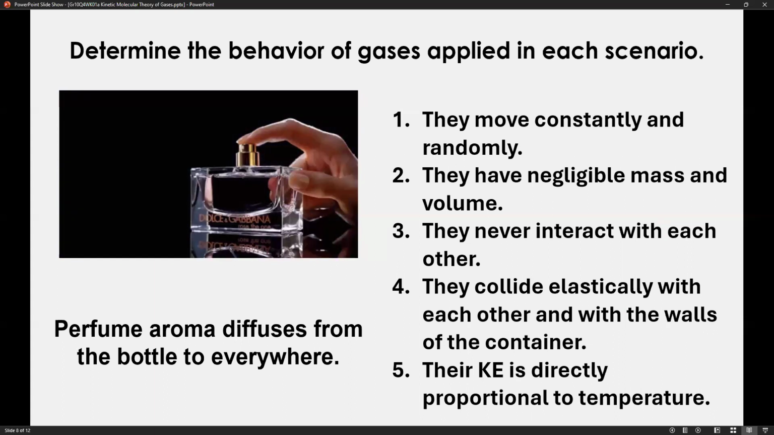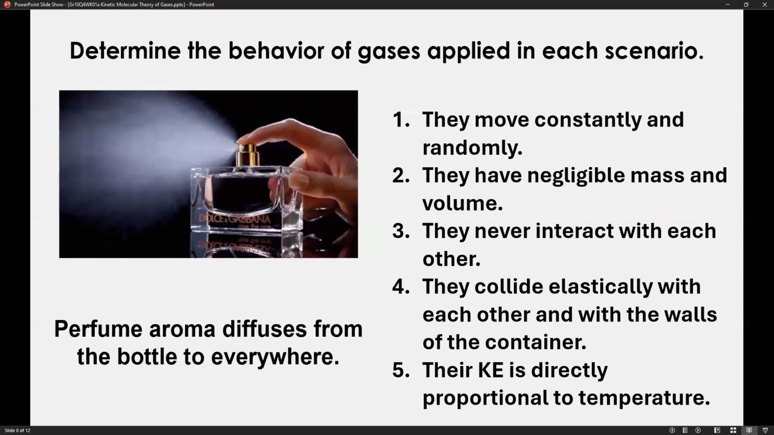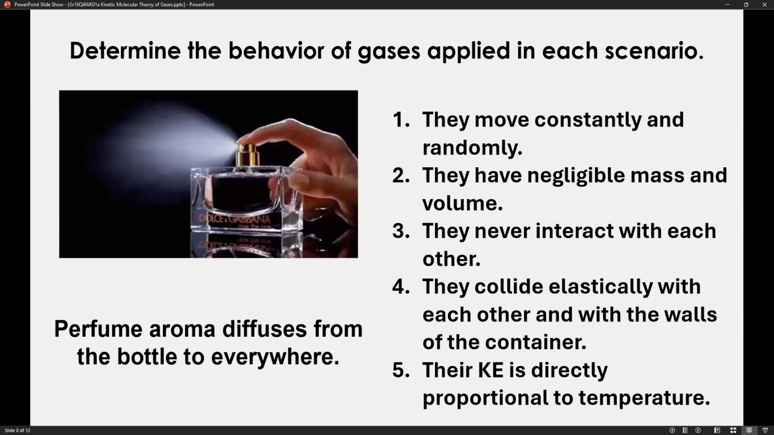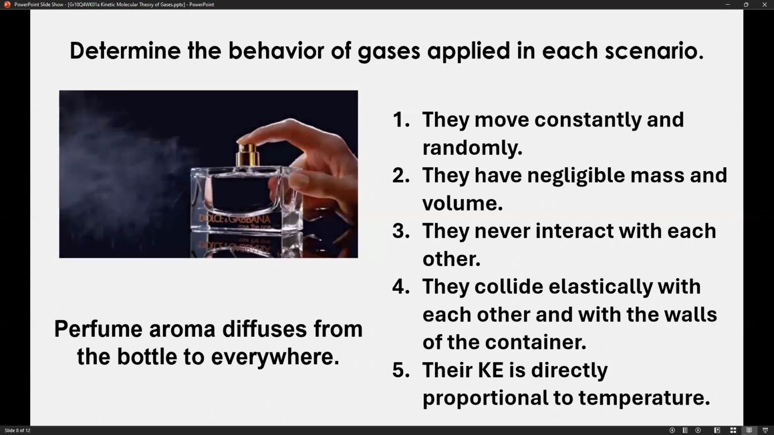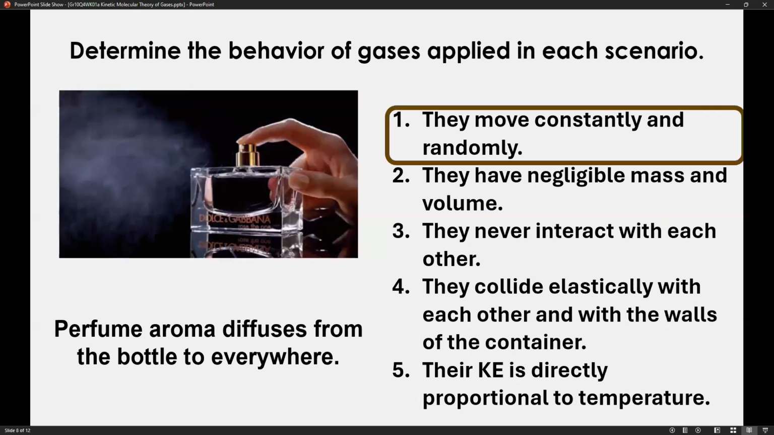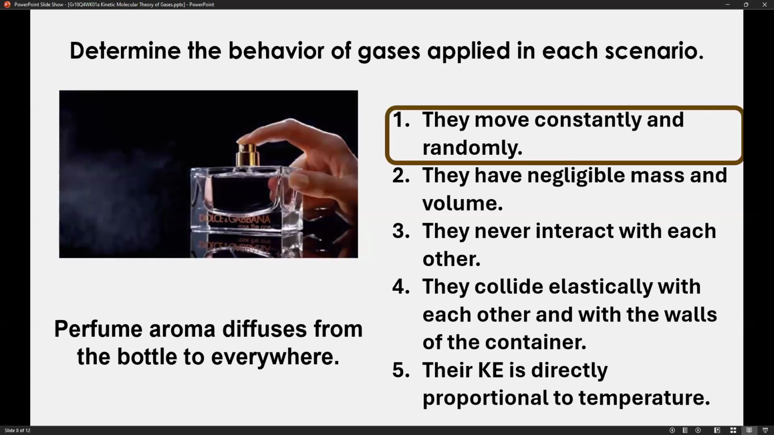Now, let's determine the behavior of gases applied in each scenario. Number one, perfume aroma diffuses from bottle to everywhere. So remember, once you spray perfume on yourself, you will still be able to smell the strong odor, aroma, or fragrance of the perfume. And then eventually they will fade out. So the behavior of gas applied in each scenario is the first postulate. They move constantly and randomly.